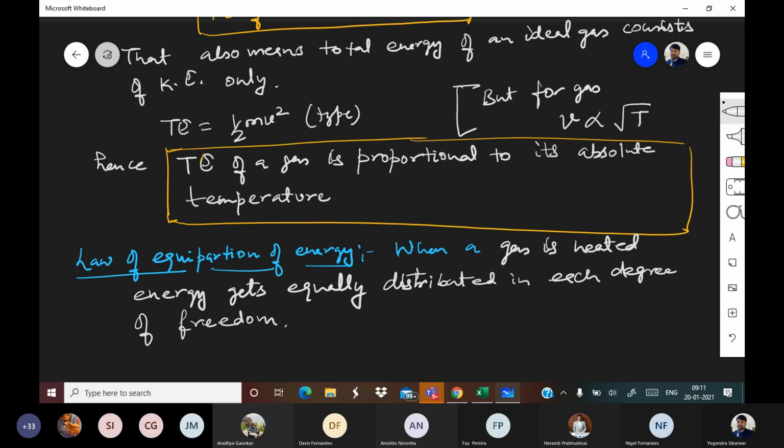This is a very important lesson, that whenever you are giving heat to a sample of gas, whichever gas that is, whenever you are giving energy to a gas sample, that energy will get equally distributed in each degree of freedom. So if the gas is monoatomic, that will get equally distributed in all three translational degrees of freedom. If your gas is diatomic, then energy will get equally distributed in each degree of freedom, and it will be divided into 5 parts.